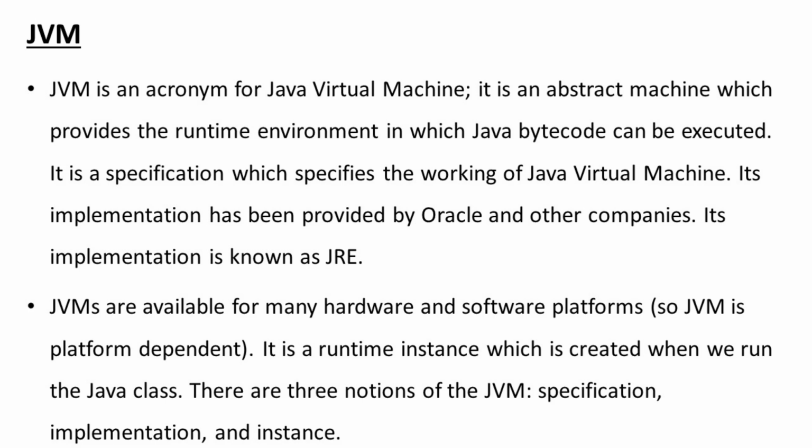What is the difference between JDK, JRE, and JVM? JVM: JVM is an acronym for Java Virtual Machine. It is an abstract machine which provides the runtime environment in which Java bytecode can be executed. It is a specification which specifies the working of the Java Virtual Machine. Its implementation has been provided by Oracle and other companies. Its implementation is known as JRE. JVMs are available for many hardware and software platforms, so JVM is platform dependent. It is a runtime instance which is created when we run the Java class. There are three notions of the JVM: specification, implementation, and instance.